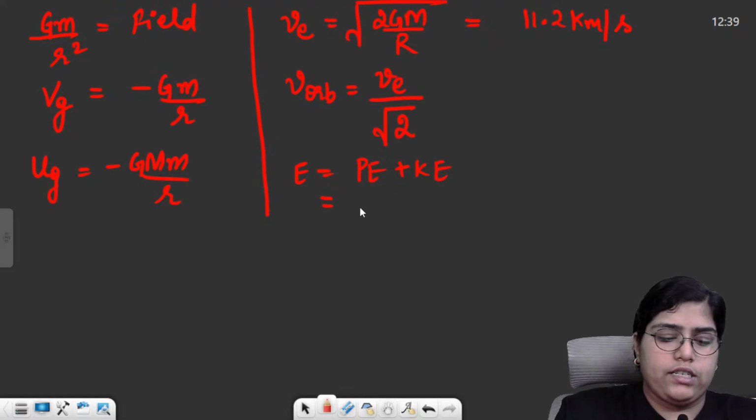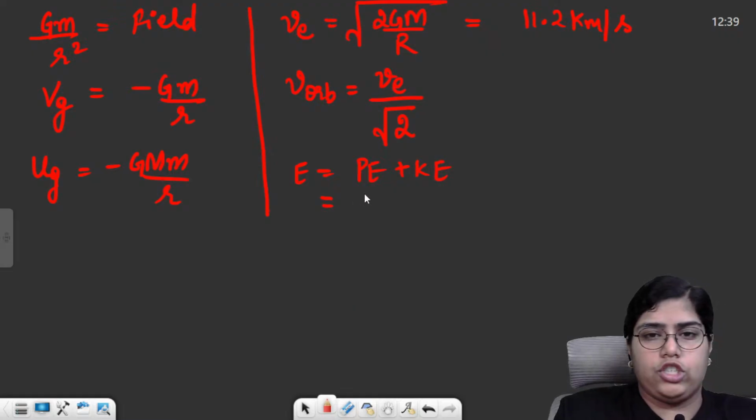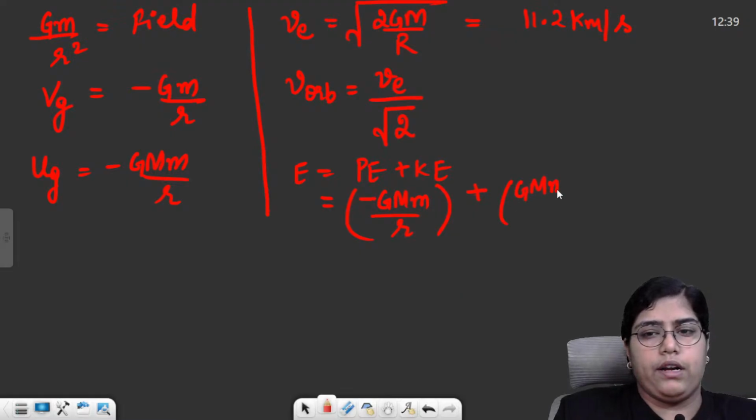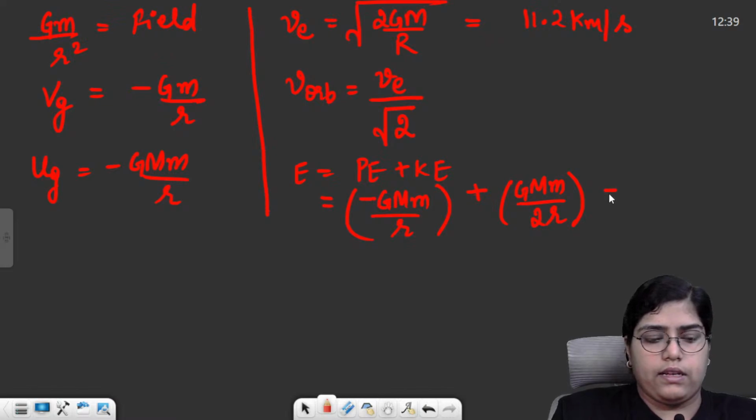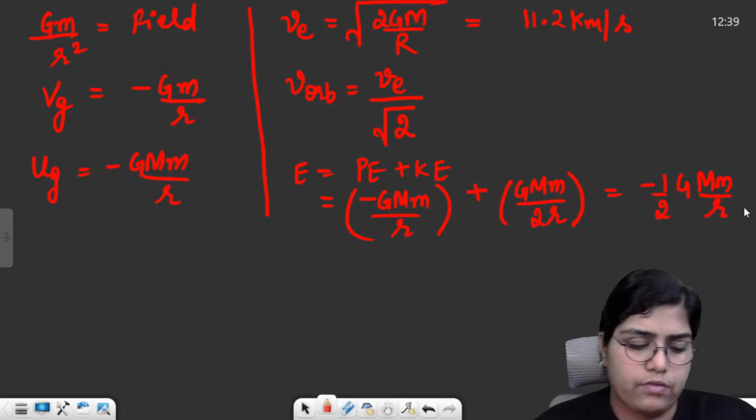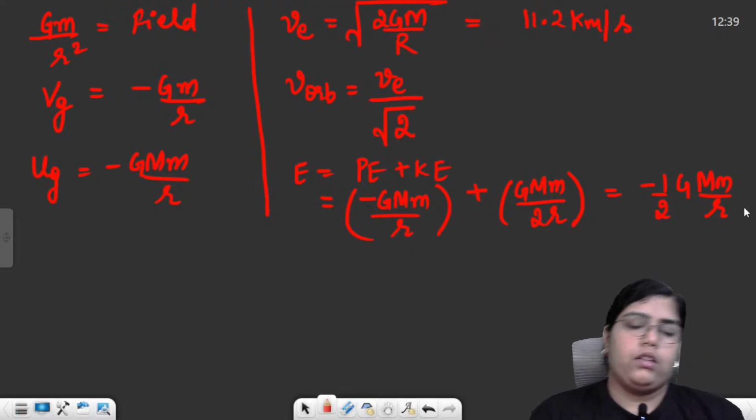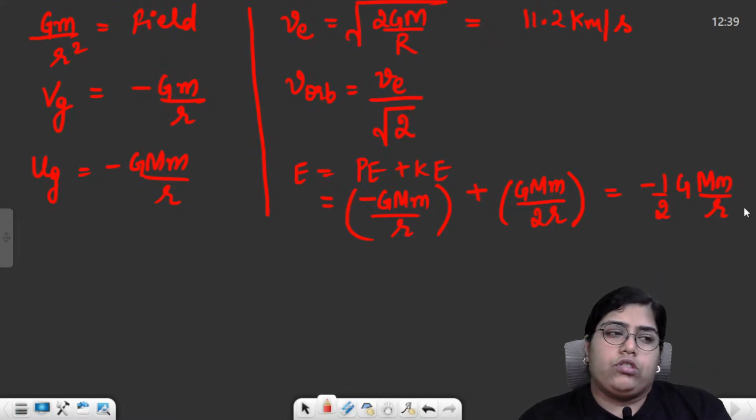Potential energy is minus G M m by R. Kinetic energy is G M m by 2R. Total energy is minus half G M m by R. Okay. So these were all the formulas for gravitation chapter.